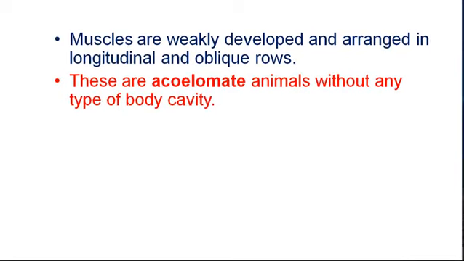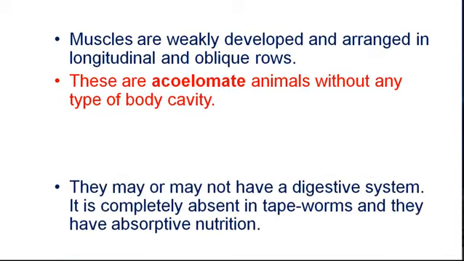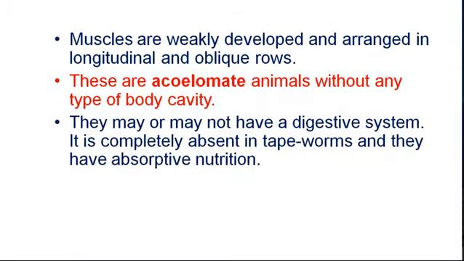These are acoelomate animals without any type of body cavity. They may or may not have a digestive system. In tapeworm, the digestive system is completely absent, but they absorb nutrition from the intestine of the host. So they have absorptive nutrition.